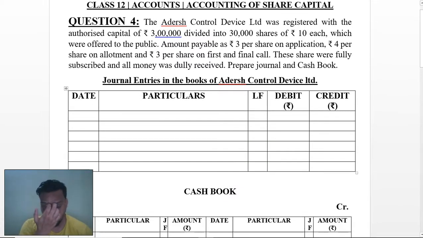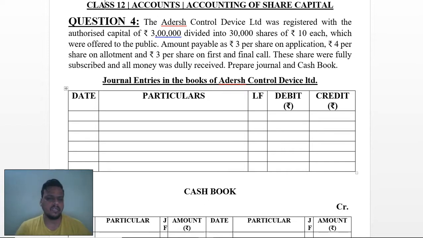I have to repeat the question as we have last time done as calls in arrears and calls in advance. The Adarsh Control Device Limited was registered with the authorized capital of 3 lakh rupees divided into 30,000 shares of rupees 10, which were offered to the public. Amount payable as 3 rupees per share on application, 4 rupees on allotment, and 3 rupees on first and final call. These shares were fully subscribed and all the amounts were duly received. Pass journal entry and cash book.